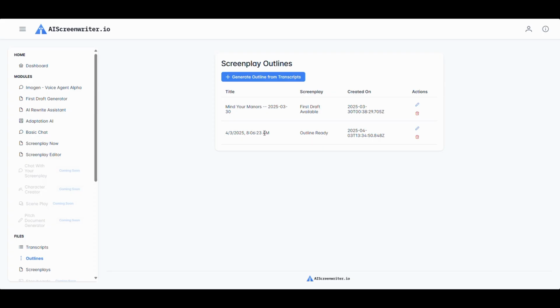Under the Screenplay heading, you can see the status of your idea. The system will tell you that your outline is ready. For example, Mind Your Manners already has a full first draft available. In this section, you will be able to track your progress from outline to first draft. From this page, clicking Generate Outline from Transcripts will take you back to the Transcripts page, but when you are ready to start generating your first draft, just click on the pencil icon